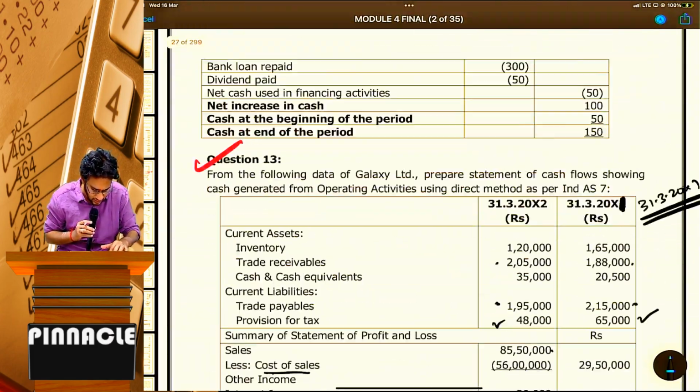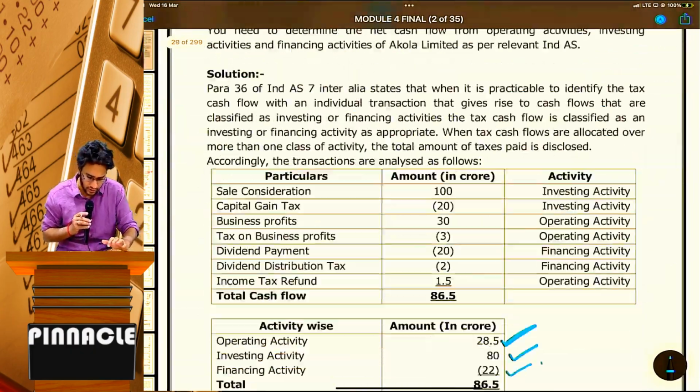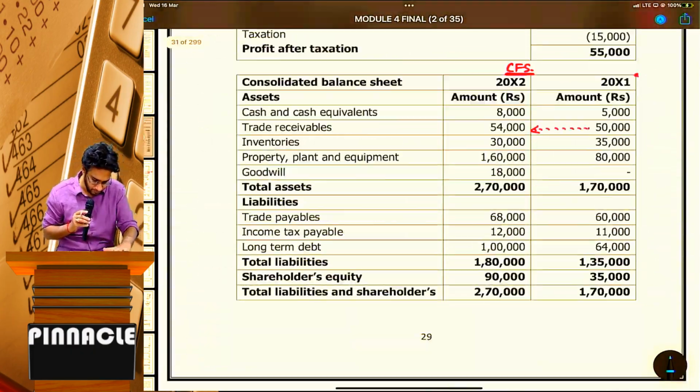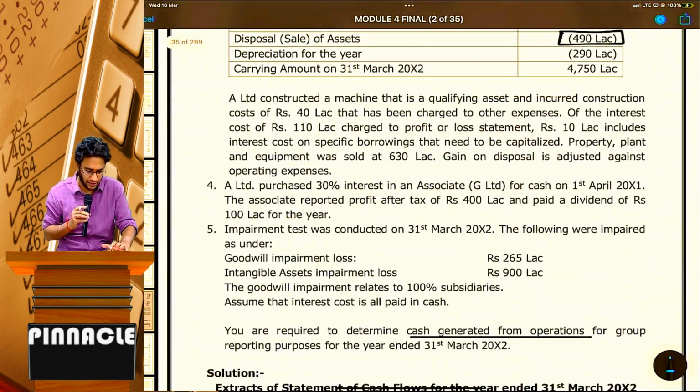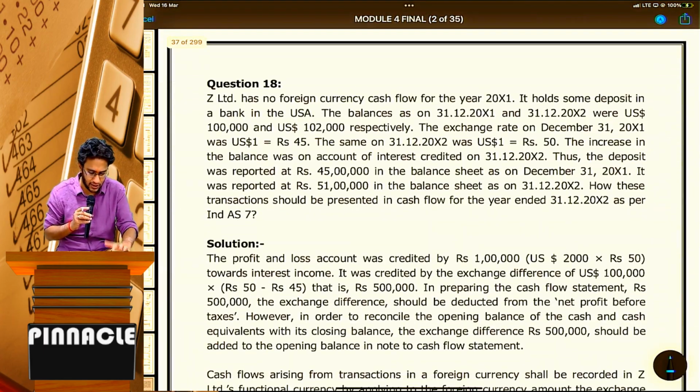Another question, one more small question was there. Go to question number 18. It's already covered, sir, but the study material has been added officially again, so go through it once.